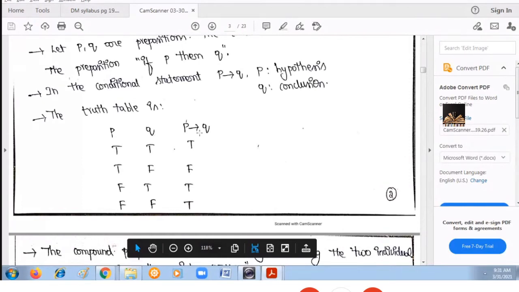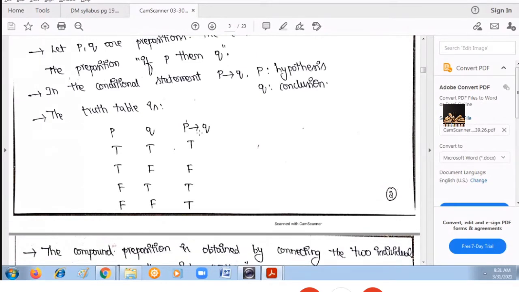So in this conditional statement, if only the conclusion value is false, then the result is false. In all other cases, the result is true. That is because if the conclusion is false, then the result is false only.